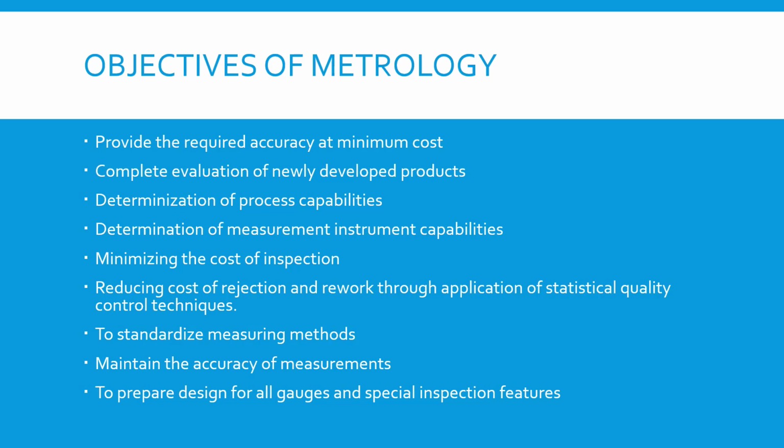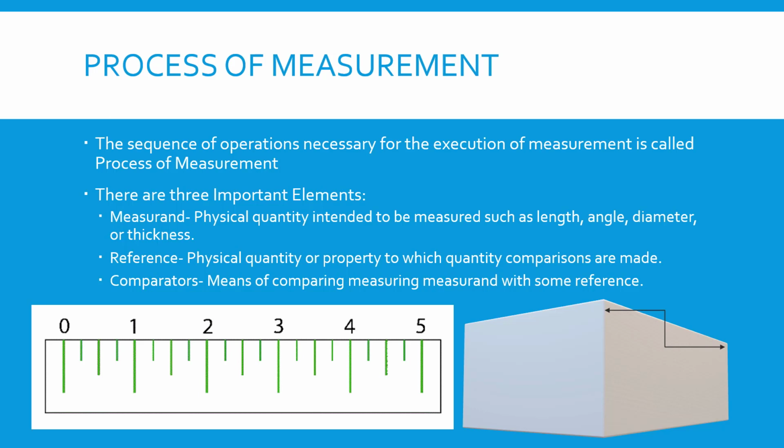Maintain the accuracy of measurements. To prepare designs for all gauges and special inspection features. Missed one. Process of measurement. The sequence of operations necessary for the execution of measurement is called the process of measurement. There are 3 important elements. Measurand, which is the physical quantity intended to be measured, such as length, angle, diameter, or thickness.